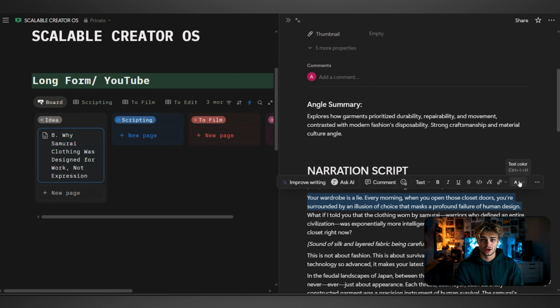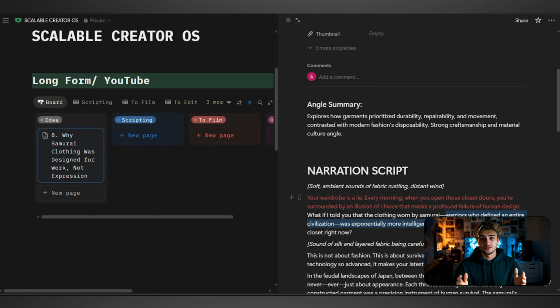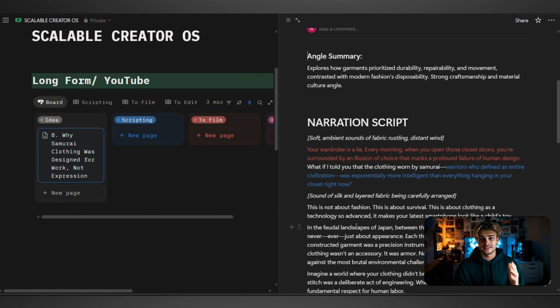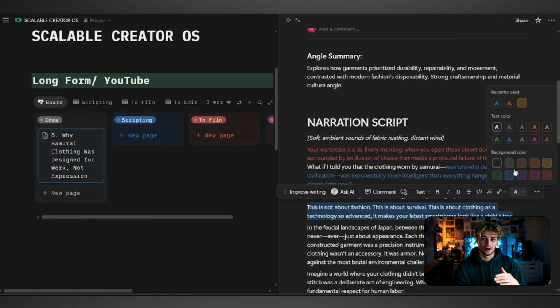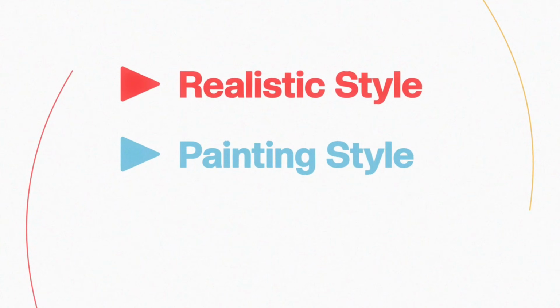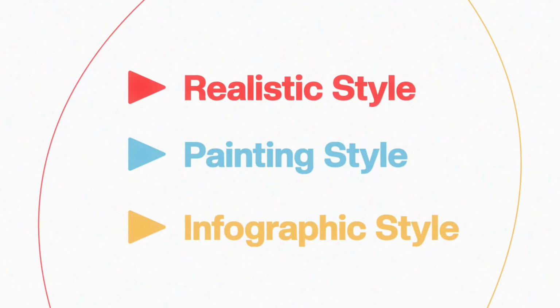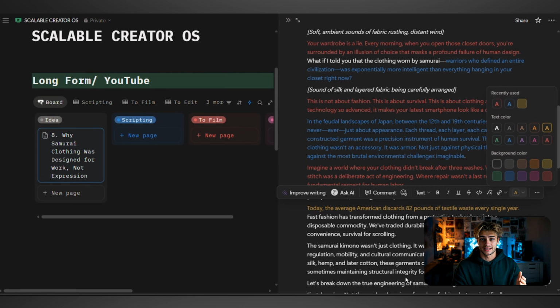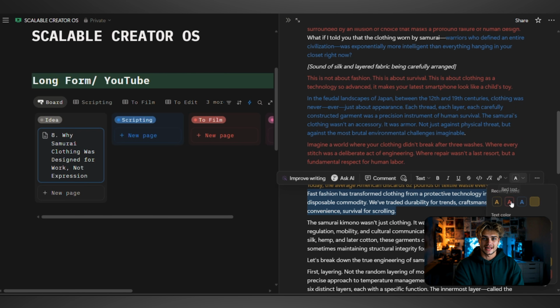What we need to do is color code our script. Highlight parts of your script that you want turned into the realistic footage style, and do the same for the other 2 image styles. For me, I did red for realistic style, blue for painting style, and yellow for the infographic style. This will help us organize and give us structure, especially during the editing phase.